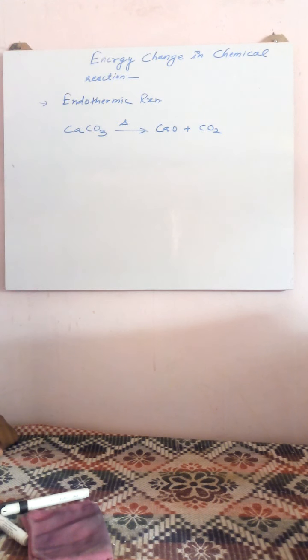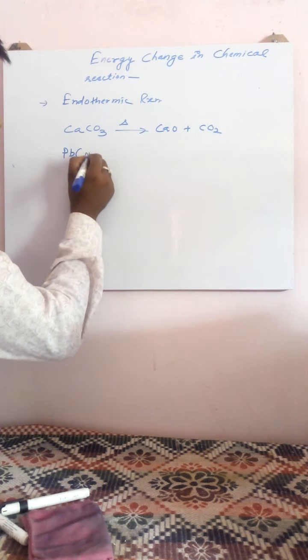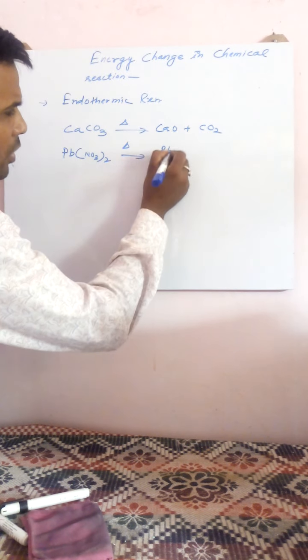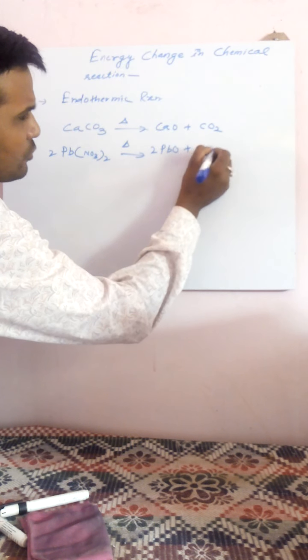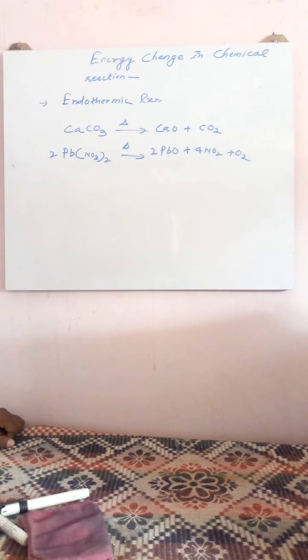That's why it is an endothermic reaction. Lead nitrate undergoes decomposition to form lead oxide plus NO2 plus O2. In this reaction, energy taken in is more than energy given out. That's why the reaction is endothermic.